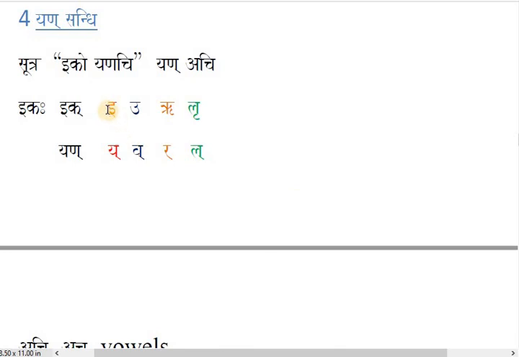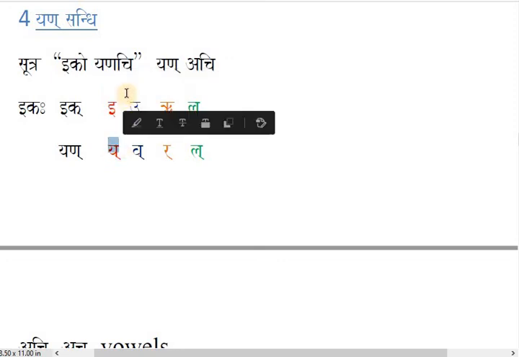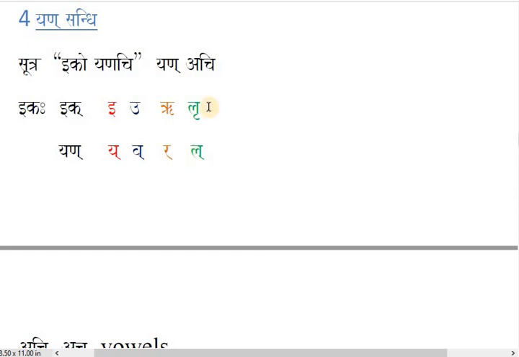What? If the vowel i is there at the end of any word, it will be converted to the consonant ya, halant ya. U will be converted to va. Ru will be converted to ra, and lru will be la. If these four vowels are there, short or long, any, hrasva or dirgha, these are hrasva only here. But if there are dirgha vowels at the end of the previous word, you can convert them easily to this consonant.